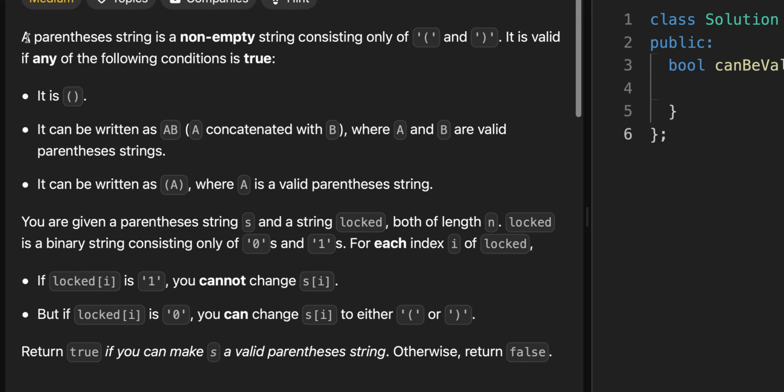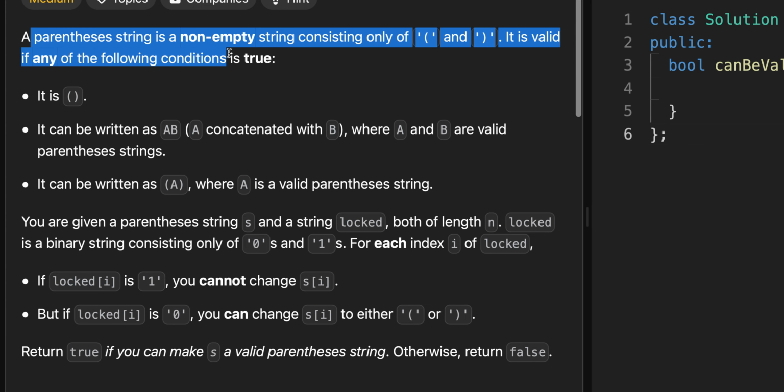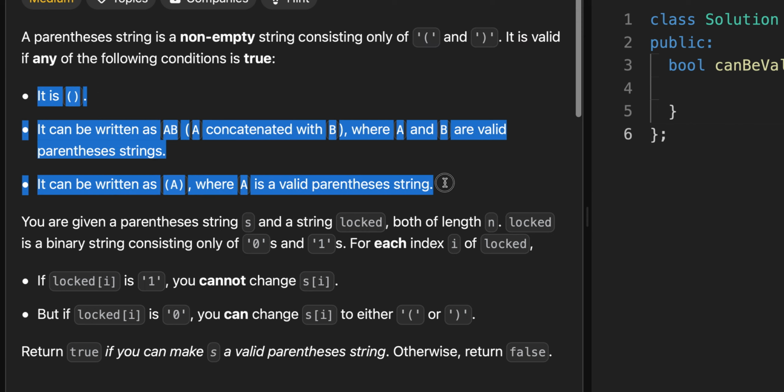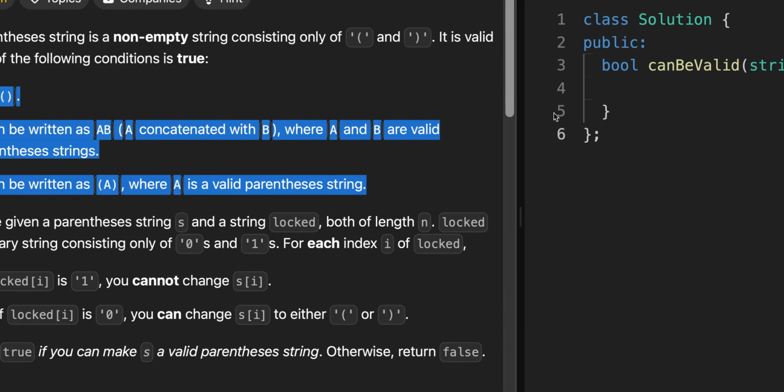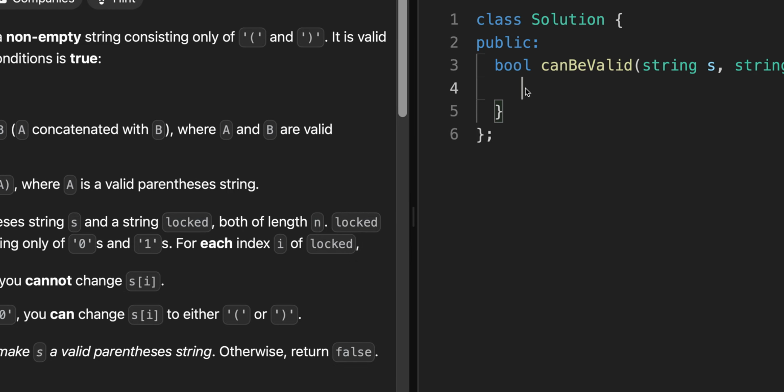A parentheses string is a non-empty string consisting only of open and closed parentheses. It is valid if any of the following conditions is true. I'm actually not going to go through this because I think for most developers, we should at least know that our goal is to have something like this, where it makes sense in terms of valid syntax for parentheses.